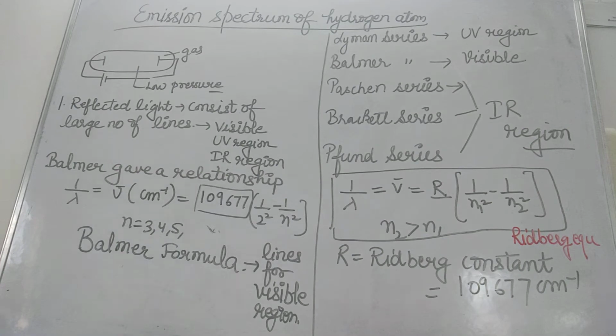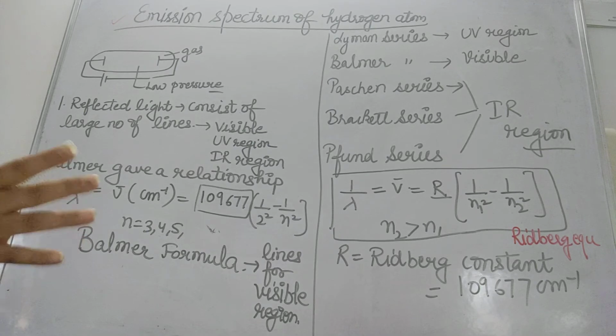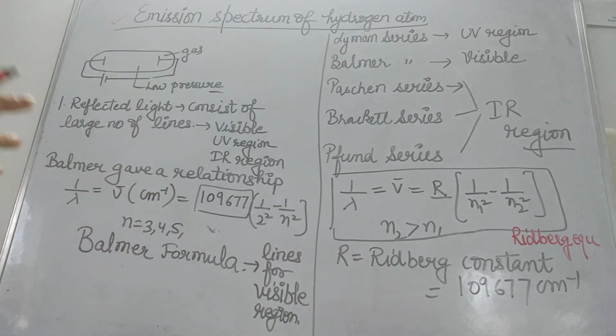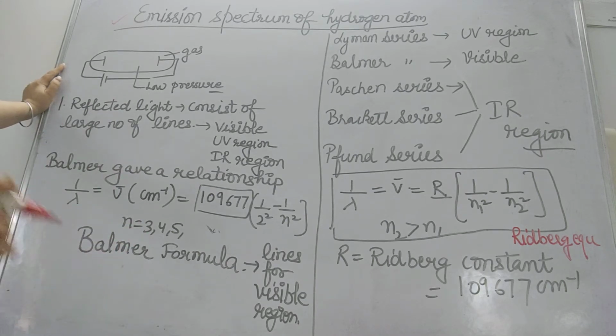Right now I am going to discuss with you the emission spectrum of hydrogen atom. You should understand the term. What do you mean by this emission spectrum of hydrogen atom? If hydrogen atom is there, energy or light will be absorbed by hydrogen atom. Inside the hydrogen atom, an electron is there. The electron will go to the excited state, then will come back to the original state.